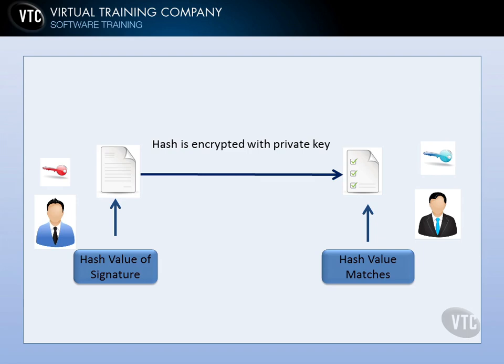So that's basic digital signatures: encrypting a hash with a private key, decrypting the hash with a public key, and that tells us that only the person who possessed that private key, the sender, could have sent it. So they can't deny that they sent it because only they have the private key.